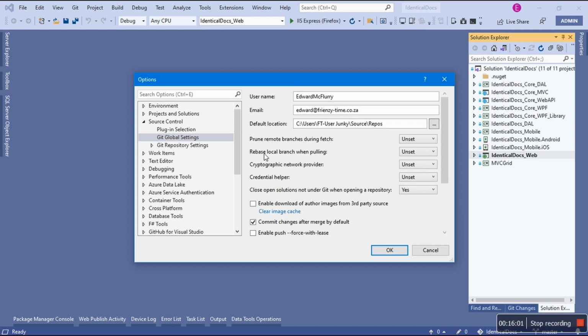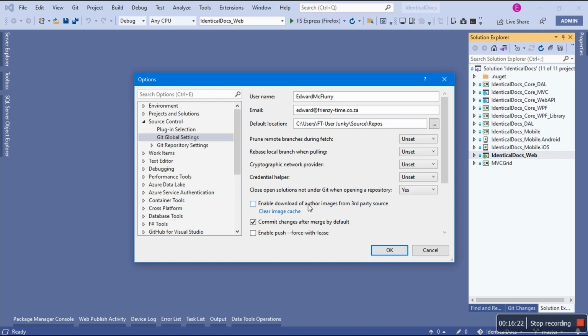Rebase, the term rebase, you're gonna see it more often. I've never done anything. I don't even know what the meaning of rebase is. Rebase local branch when pulling, cryptographic network provider, credentials helper, close, open solution, not under Git when open repository, yes. I never said this thing, but maybe it's the default.